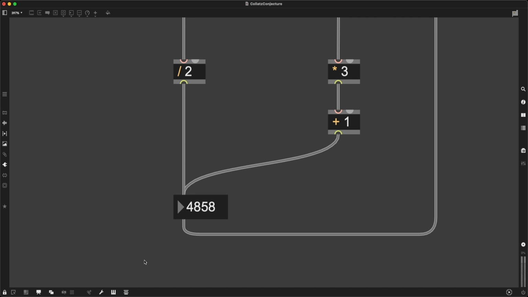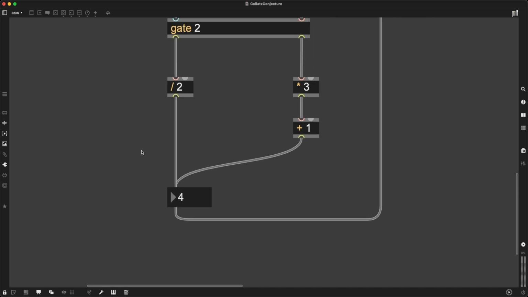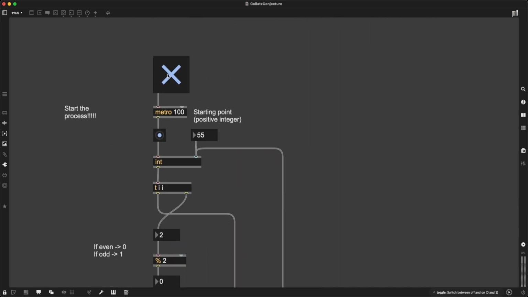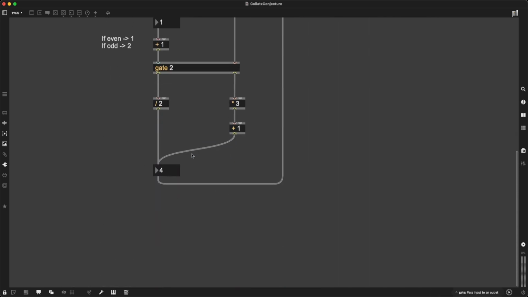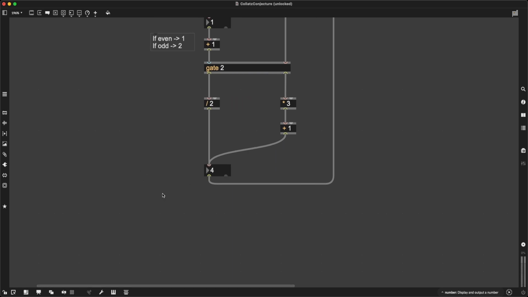Now, when I know that it's going to go on indefinitely, I do want an exit condition. I want something automatic that is going to turn off this toggle once the result is 1. So that is our next step, to have an exit condition to stop this loop from happening, so we don't hear 142, 142, 142 over and over again when we eventually sonify this information.